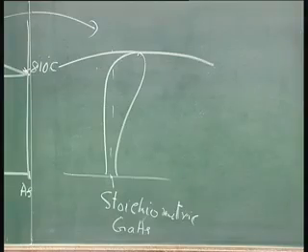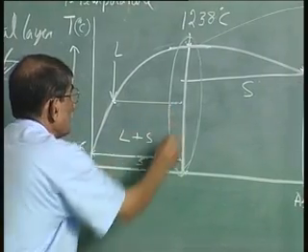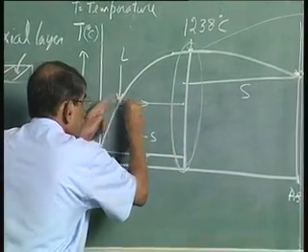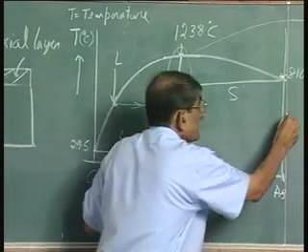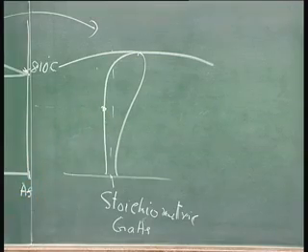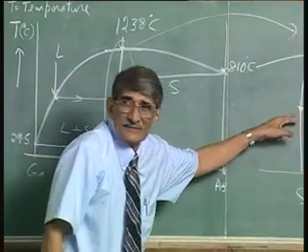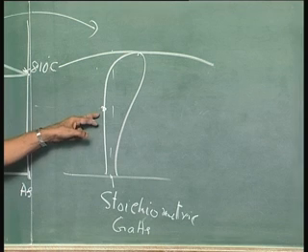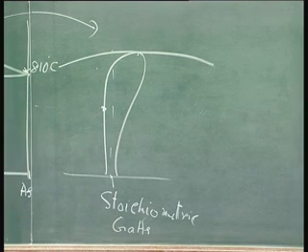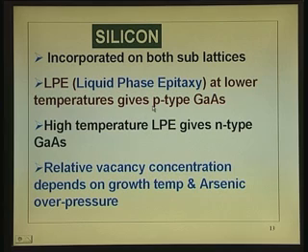So, if I freeze from here to this point here, and the freezing solid has that composition, it means I am coming down to this side. And what is here? Gallium rich. That means arsenic vacancy is present, and if arsenic vacancy is present, the unwanted silicon contamination, or silicon if you have introduced it along with that liquid, that silicon will go and sit in the arsenic vacancy, that is p type.